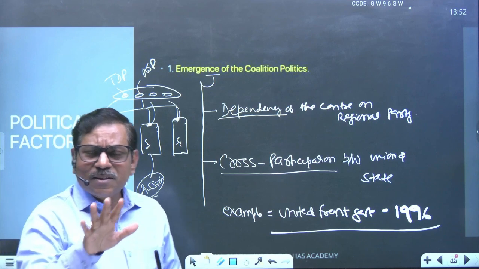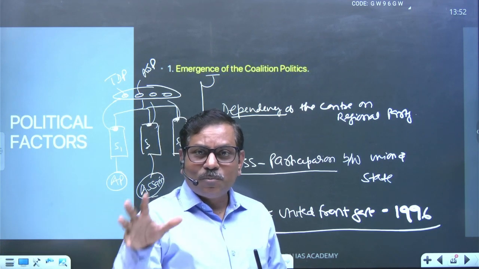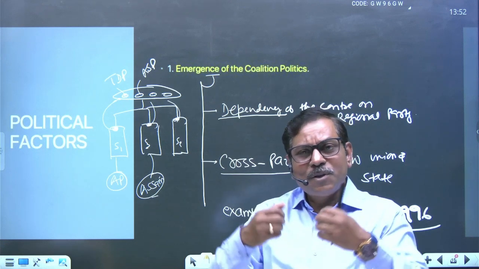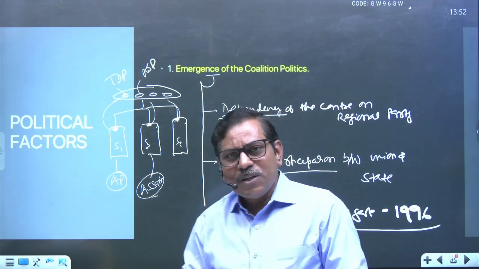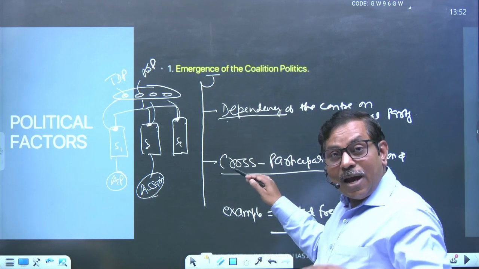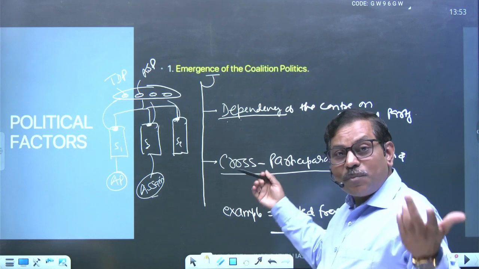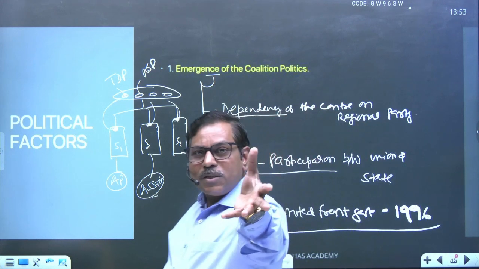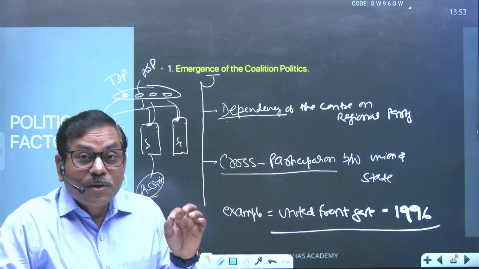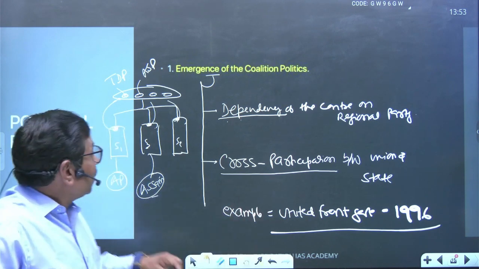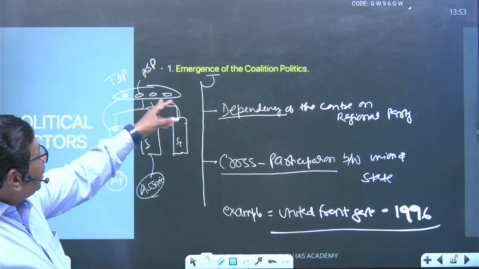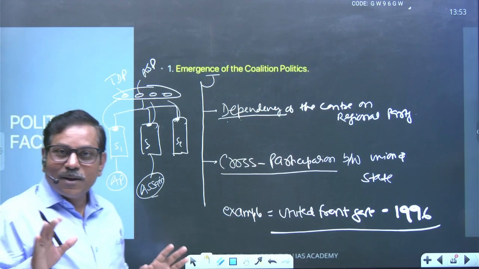आर्टिकल 356 था क्या? That is the tool of the domination upon the state. स्टेट को कंट्रोल करने का एक मैकेनिज्म था. बच्चे ये डायलूट हो गए by means of the dilution of the domination due to dependency and harmonization due to the cross participation. Indian democracy got a different shift while maintaining the participation in the public governance, right? And so these are the areas we analyzed due to the emergence of coalition politics, right?